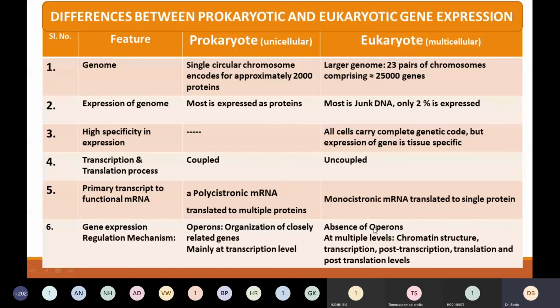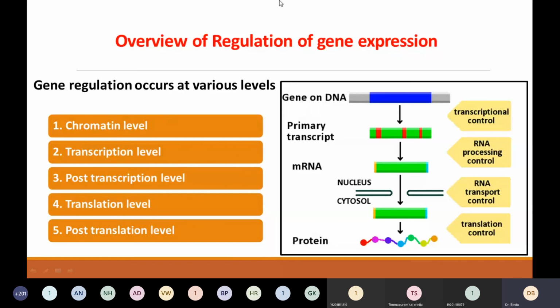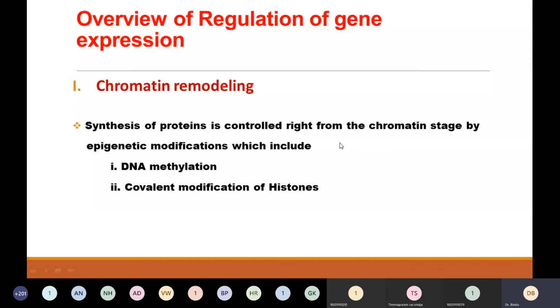It is totally complicated, and there are multiple levels. As you can see, I have written here, right from the chromatin stage to transcription, post-transcription, translation, and post-translation level. So every level is regulated. That's why I kept telling you it is pretty complex. Synthesis of protein is controlled right from the chromatin, going from the chromatin level to the transcription level, to the post-transcription level, to translation and post-translation level. I'll just tell you how, and then I will explain each one.